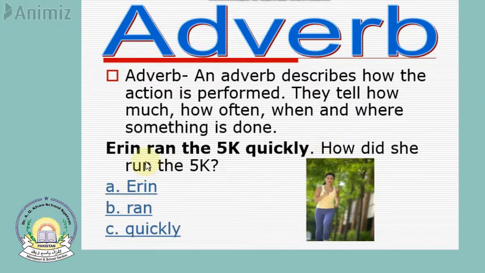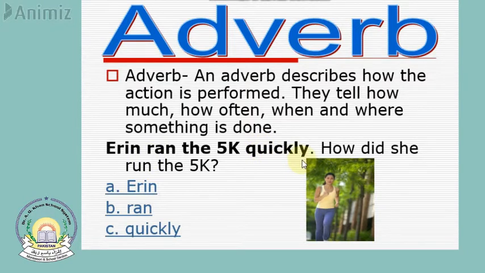First of all, what is the noun in the sentence? Erin. Yes, Erin is the noun in the sentence. This girl is called Erin. A noun is the name of a person, place or a thing. Ran is the verb. Ran is an action. What is she doing? She's running. So ran is the verb.